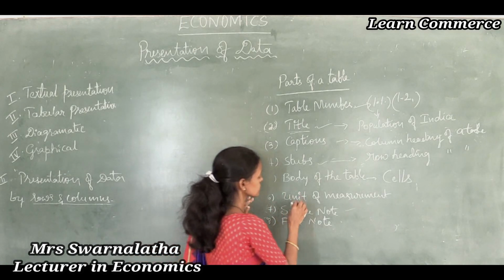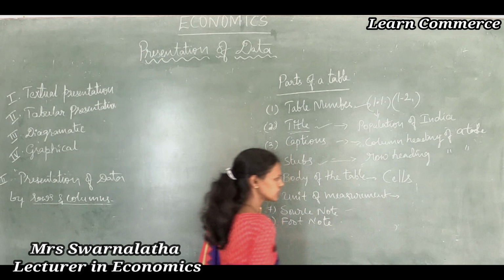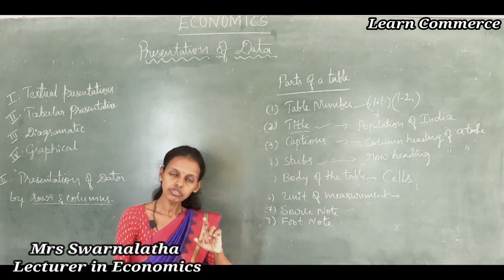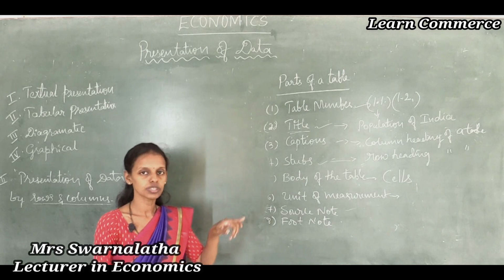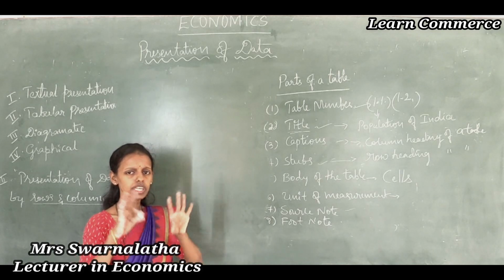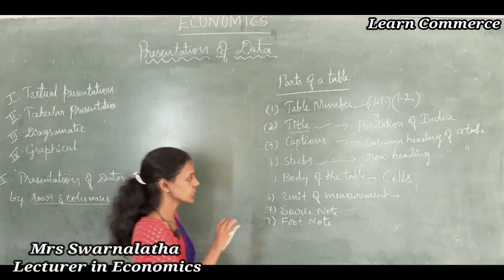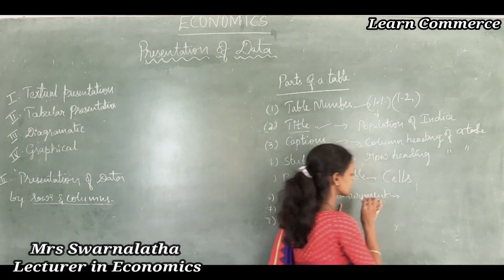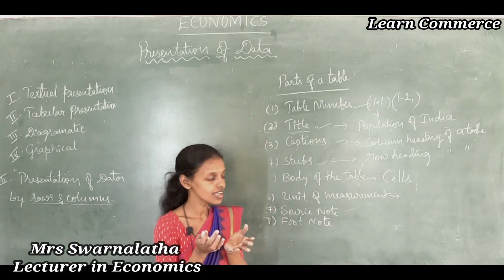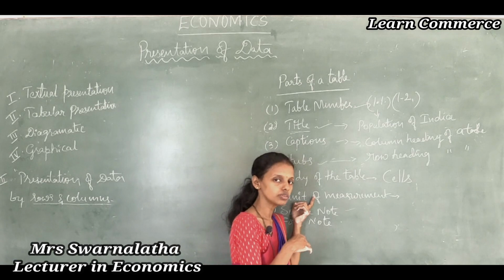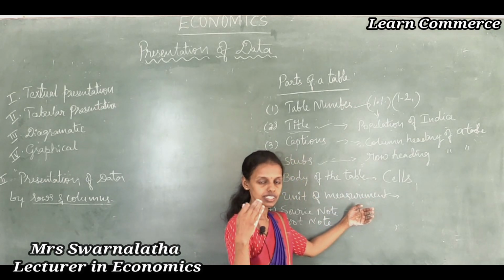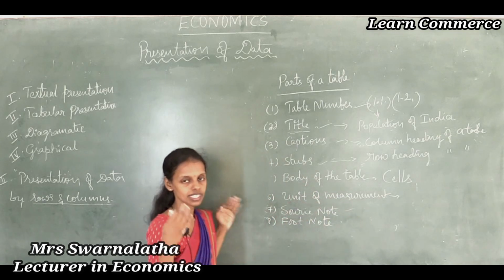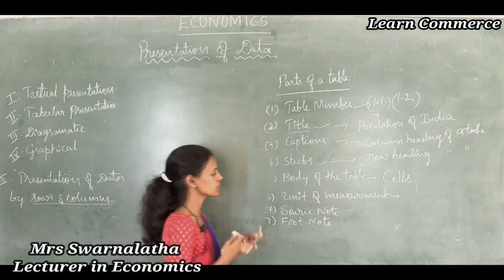Thus, unit of measurement. What is it, unit of measurement? How are you going to measure the data? On the basis of which ground are you going to measure the data? So different grounds you are going to measure the data. So unit of measurement is nothing but unit of account. We say in another name unit of account or unit of measurement.